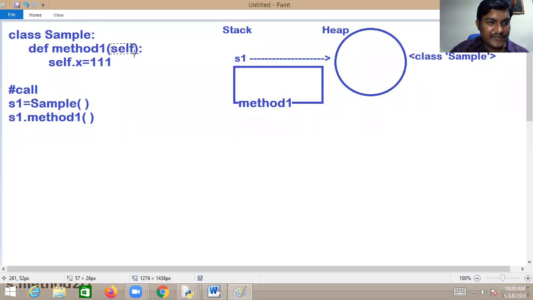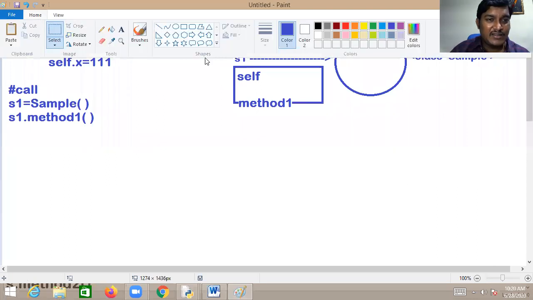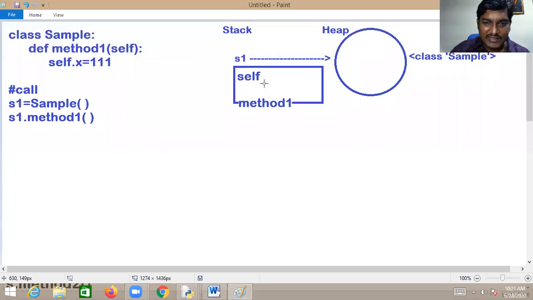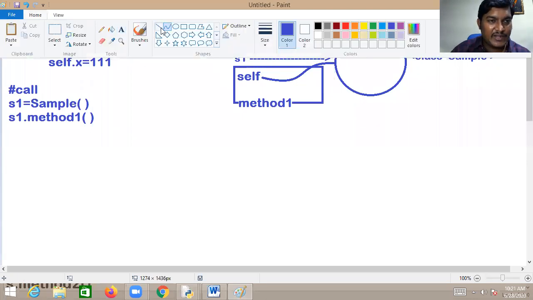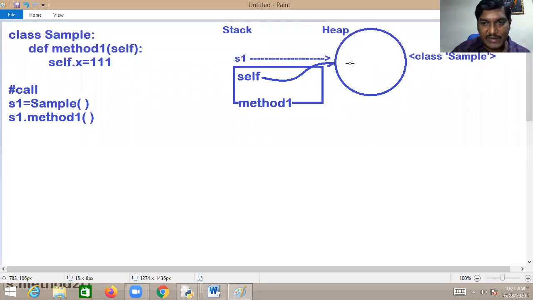But in the method 1 there is self, sir. As I said, self always refers to the current object. Current object means the object which is calling that method. Who is calling method 1? Method 1 is called by S1. So self refers to this sample object. That's it.